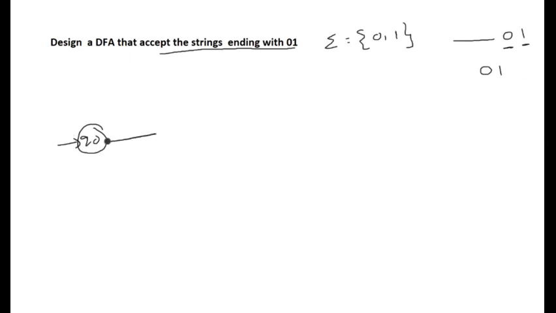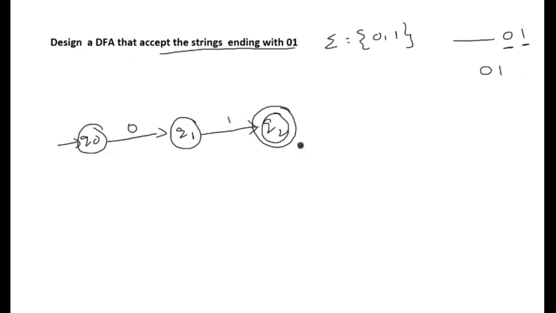Q0 on 0 is moving to the state Q1, and Q1 is the non-final state because 0 should not be accepted by the finite automata. Q1 on 1 is moving to the state Q2, and Q2 is the final state because 01 should be accepted by the finite automata.